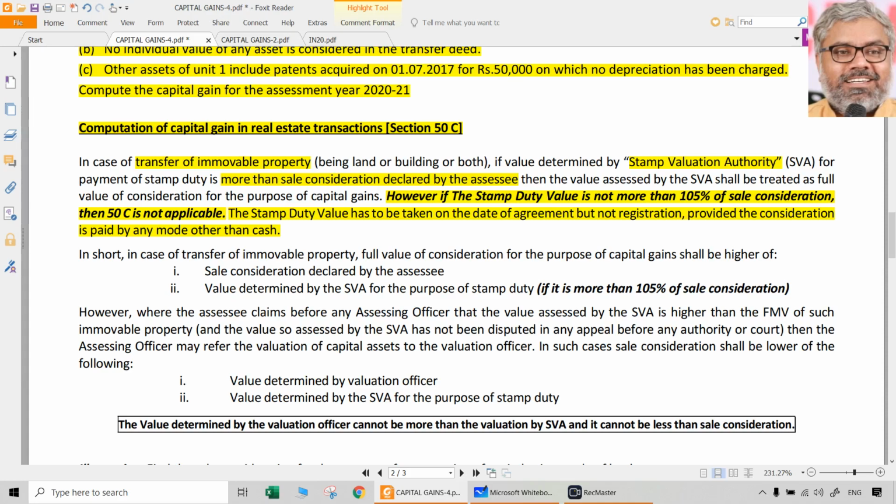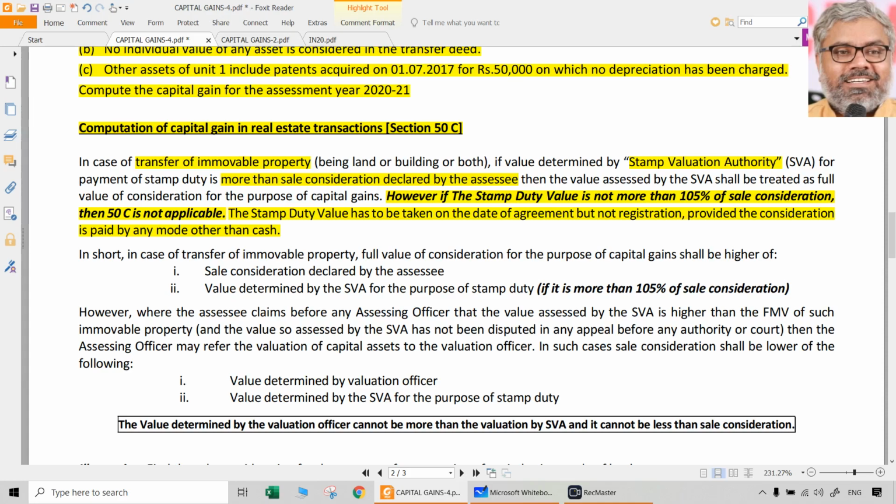Answer is we can take the stamp duty valuation on the date of agreement only provided the consideration is paid by any mode other than cash. That is the condition that 50C has kept.